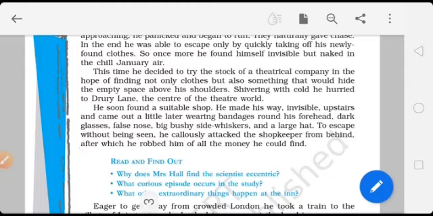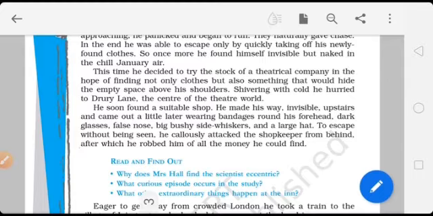When he entered this theatrical company, he saw all the props which are used in the theatrical company, as well as he found a suitable shop in the center of the theater world. The name of the place is Drury Lane.